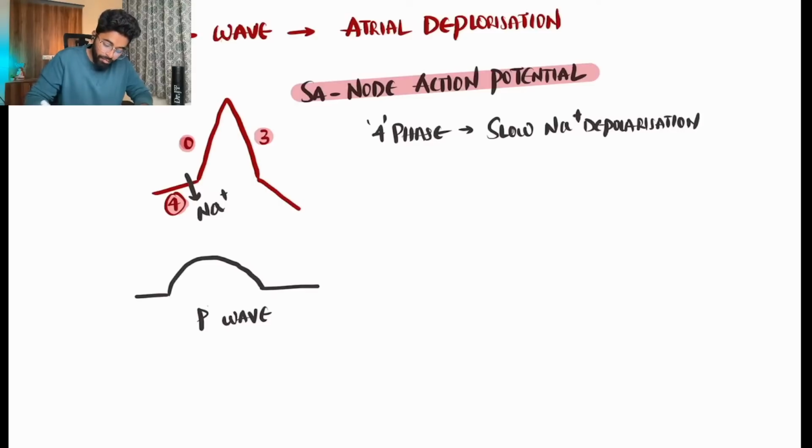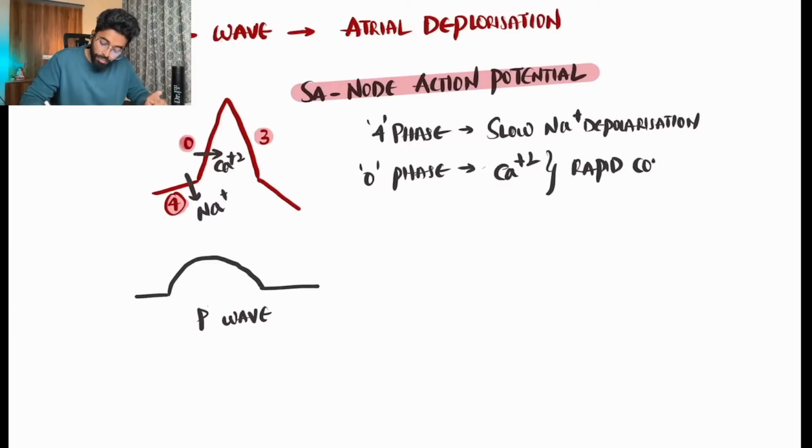Then we have phase 0, which is a calcium phase, so it is a rapid conduction or rapid depolarization.